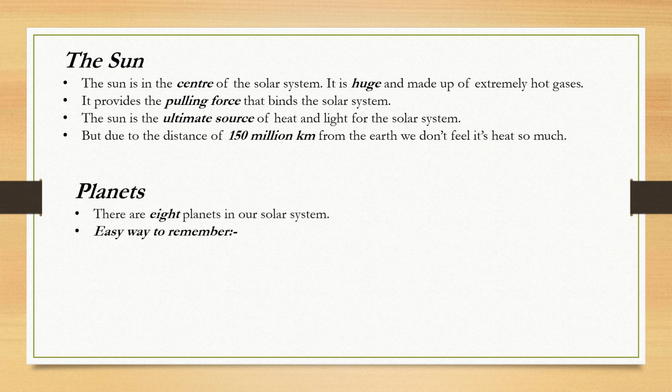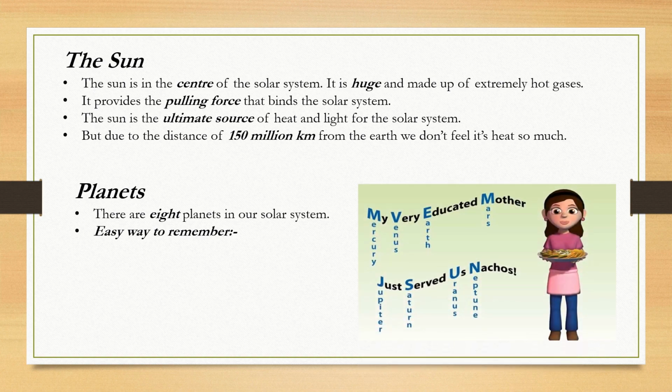Now planets. There are 8 planets in our solar system, and there is an easy way to remember the planets in a series. That is, my very educated mother just served us nachos. So M stands for Mercury, V for Venus, E for Earth, M for Mars, then Jupiter, Saturn, Uranus, and Neptune.